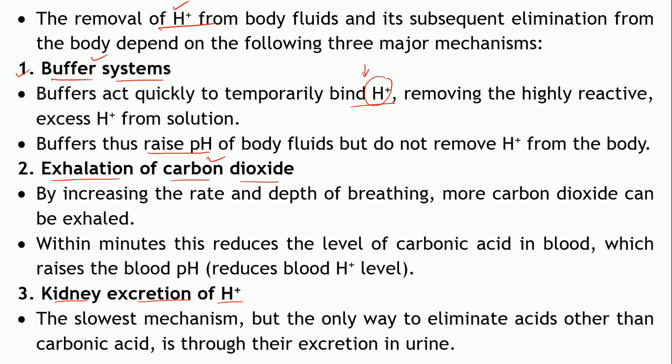This bicarbonate is formed from carbonic acid, right? H plus ion can combine with bicarbonate ions to form carbonic acid. As a result, it will help in reducing the H plus ion levels of the blood.